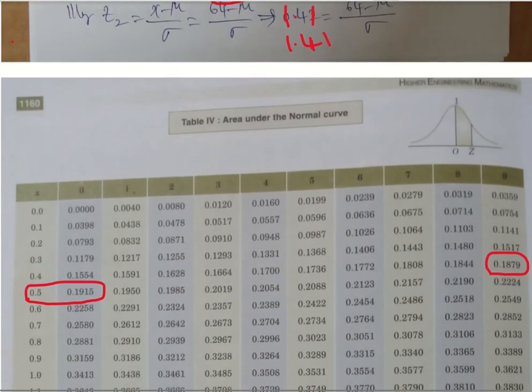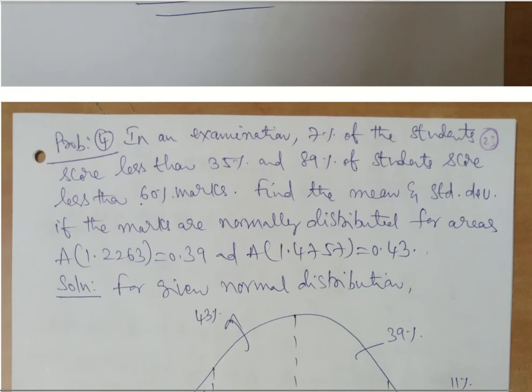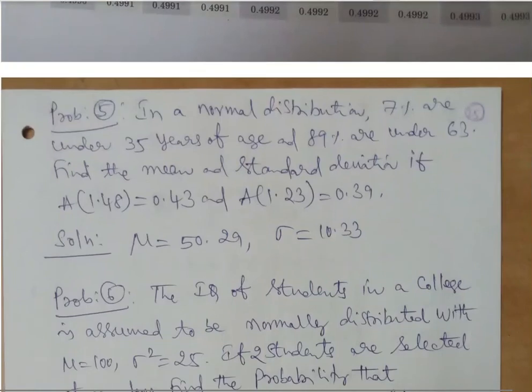So the next problem is also similar to this. I will leave it to you as an exercise. Please go through that. You should be able to get the solution. So let us go to another problem, where in a normal distribution 7% are under 35 and 89% are under 63.